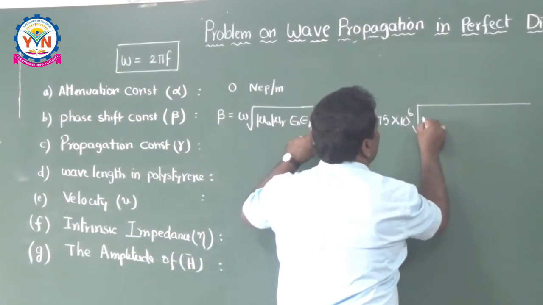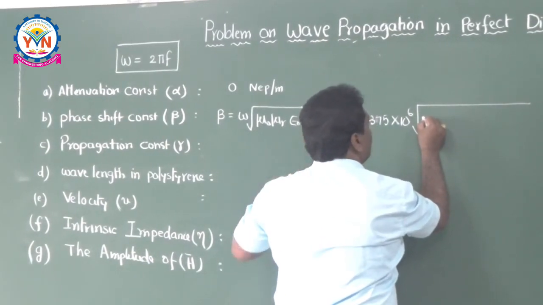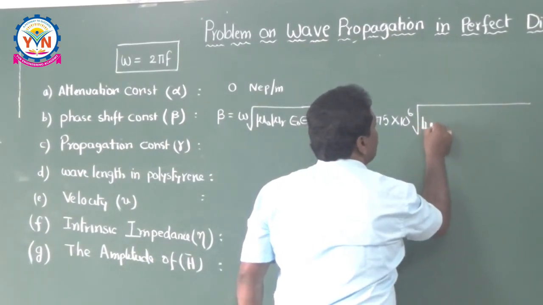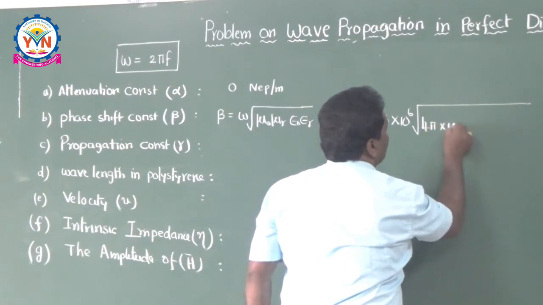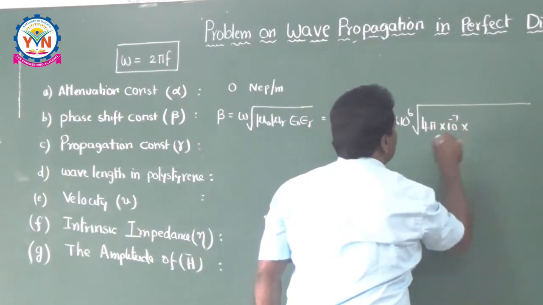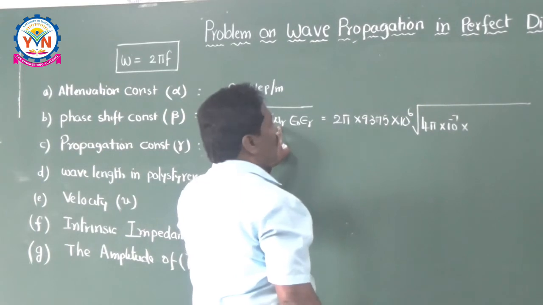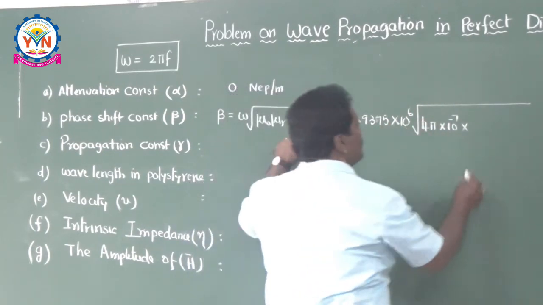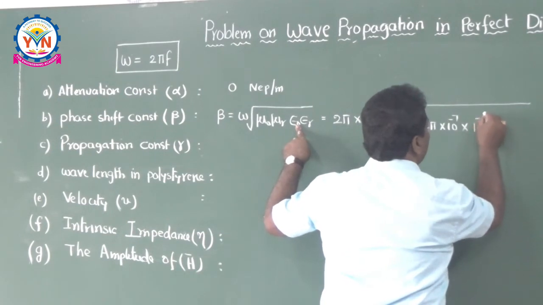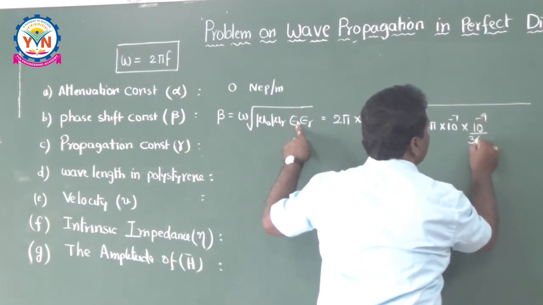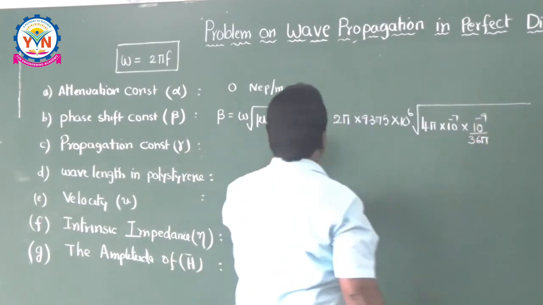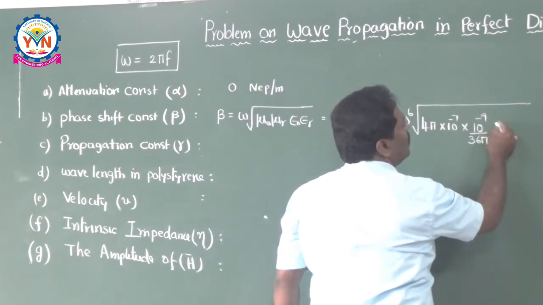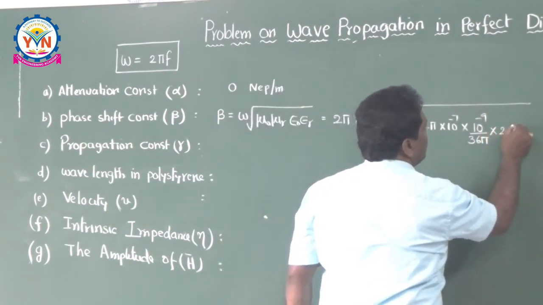So mu naught is nothing but 4 pi into 10 to the power of minus 7, into epsilon naught, mu r is equal to 1. Epsilon naught is 10 to the power of minus 9 by 36 pi, into epsilon r is equal to 2.56.